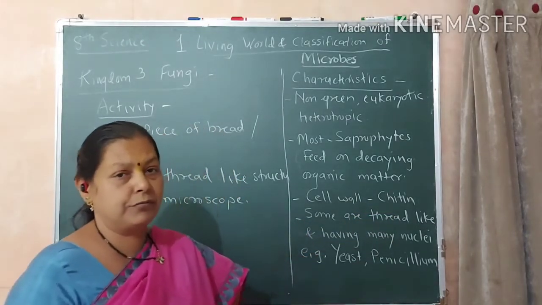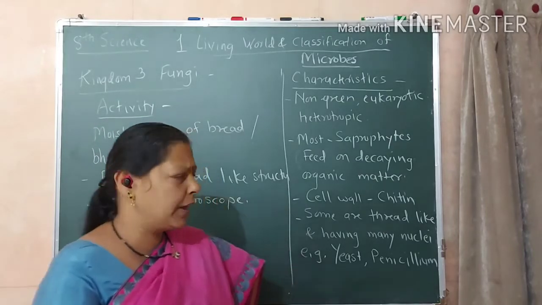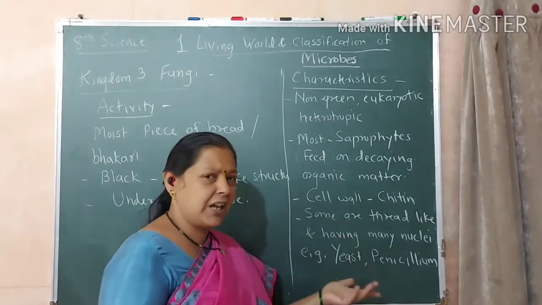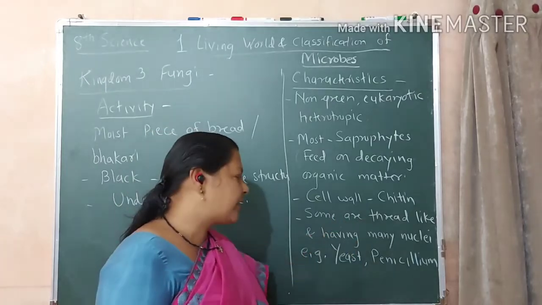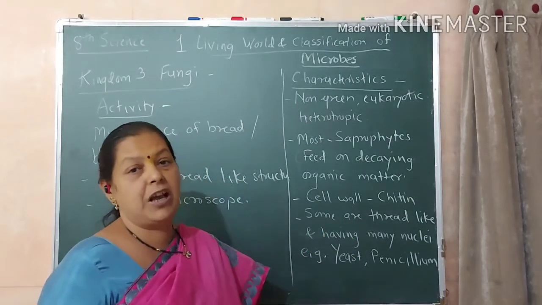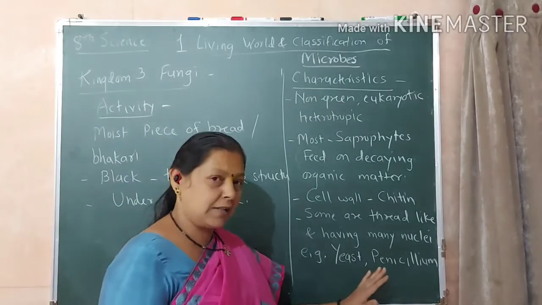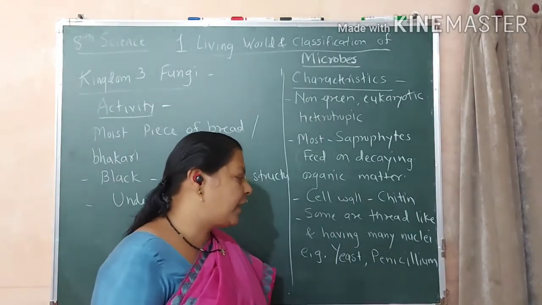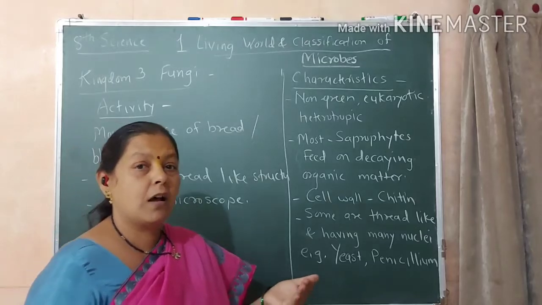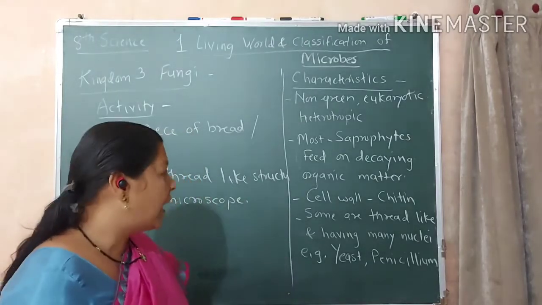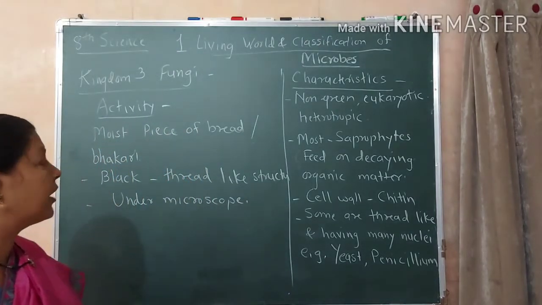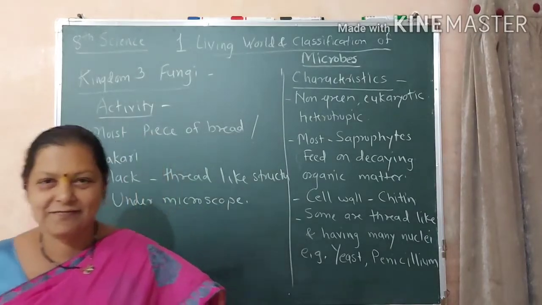आता fungi खूप मोठं हे kingdom आहे. त्याच्यामध्ये व्हरायटी आहे. So some are thread-like structure and having many nuclei. Nuclei many आहेत. The examples are yeast, that is Baker's yeast, penicillium, mushrooms, etc. So these are examples of the kingdom fungi.